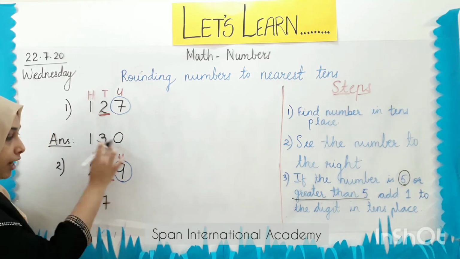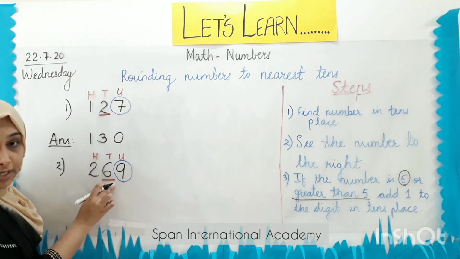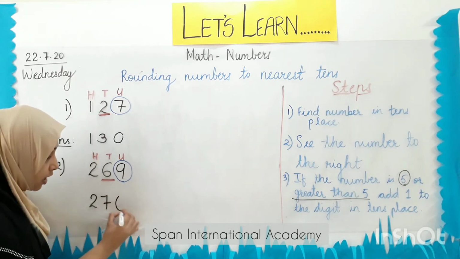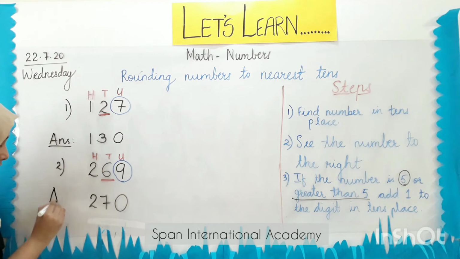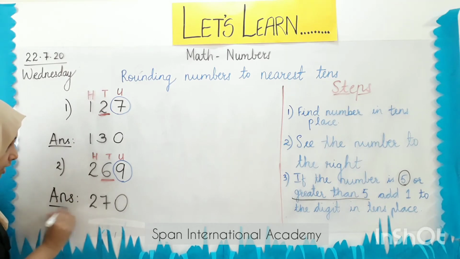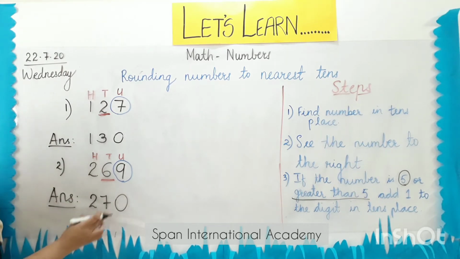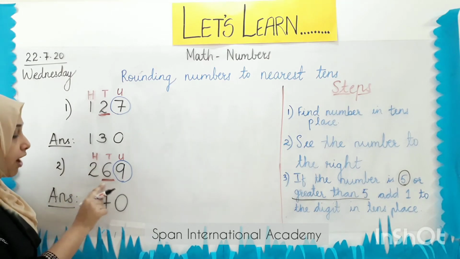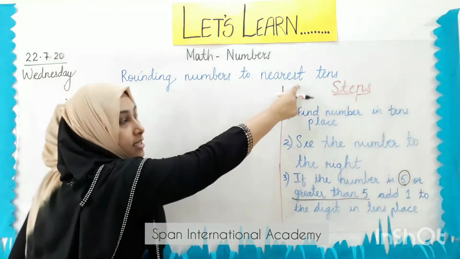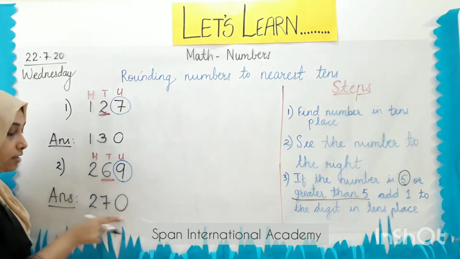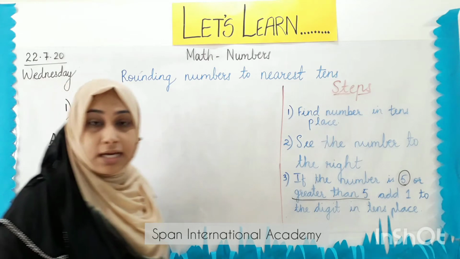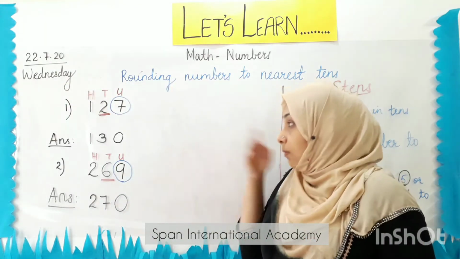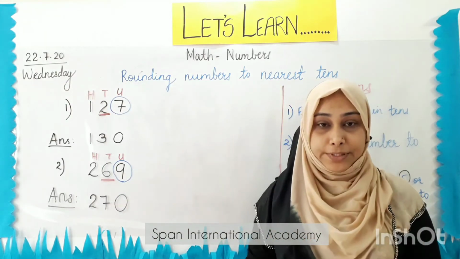And I have rounded up this number to the nearest tens. And here I put a 0. So the answer is 270. When we round 269 to its nearest tens, we get the answer 270. Okay, students? Now we'll see one more example.